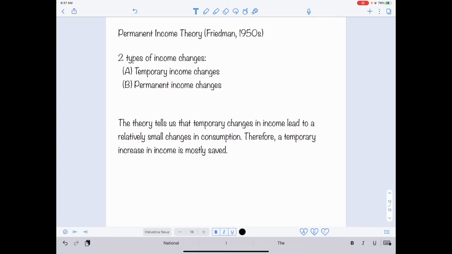You can imagine that you have an income that is supposed to be constant over your lifetime, which is $50,000 per month, and then somehow this month you receive a big bonus of $500,000. You will say, hey, $500,000 this month, but for all my life after this, I'm going to receive $50,000 each month.